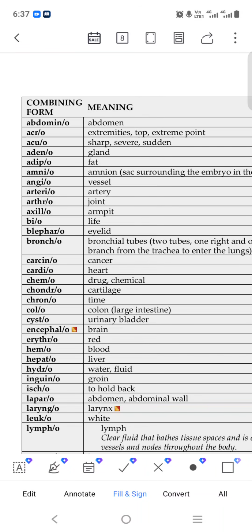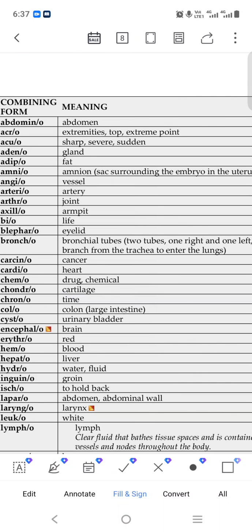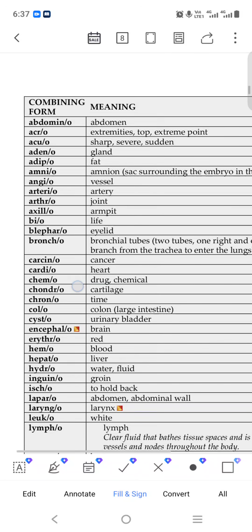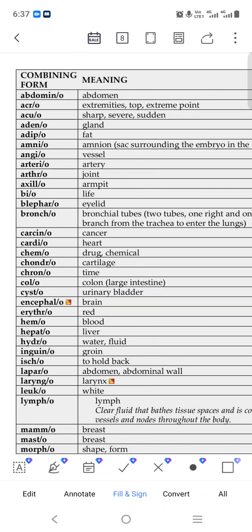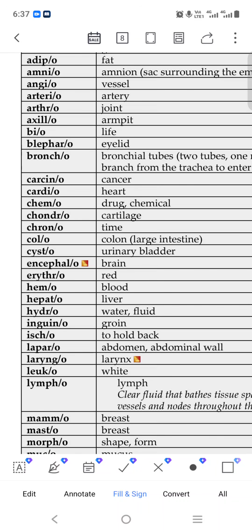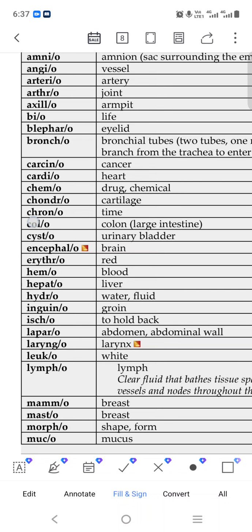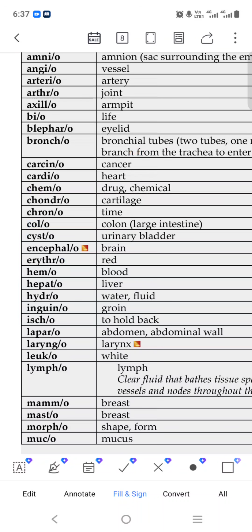You know that. Broncho means bronchial tube, like two tubes, one right side, one left side, branching from the trachea to enter the lung. That is the bronchial tube, connecting the lung. Carcinoma means cancer. Cardio means heart, our heart. Chemo means drug. Chondro means cartilage. Chrono means time. Colon means our large intestine. Cysto means urinary bladder.